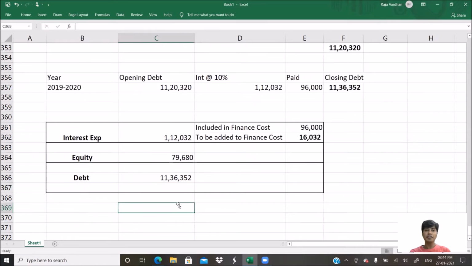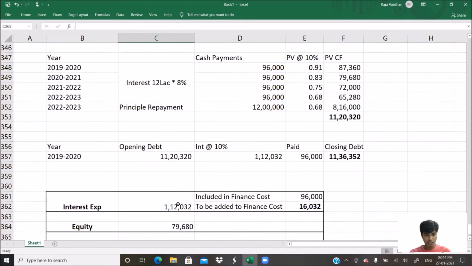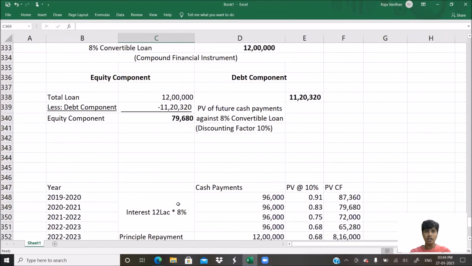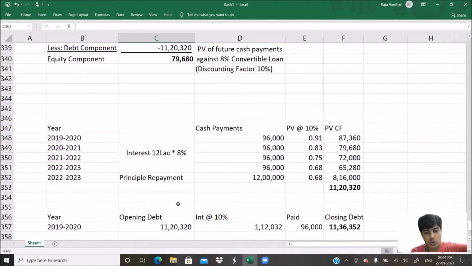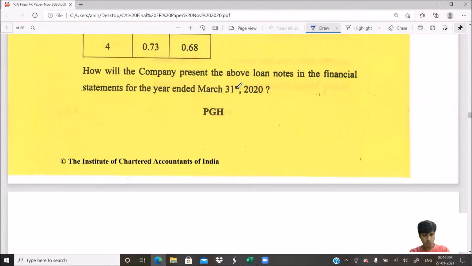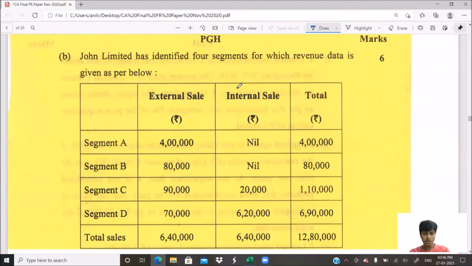So this is it. We're done with this answer to question number 4A. So now it's a good time. We can definitely go to question number 4B. Come on, let's go to question number 4B. Let us see 4B now.